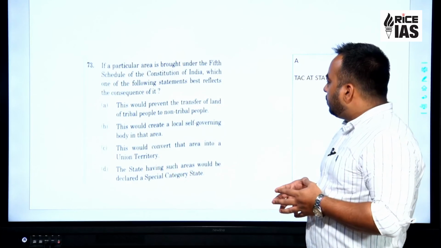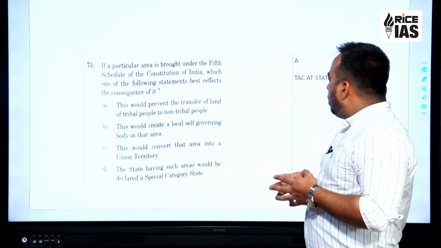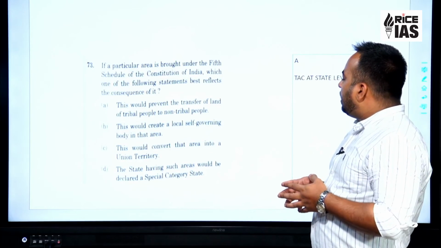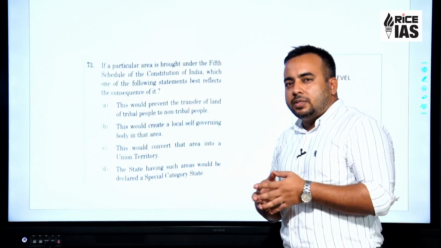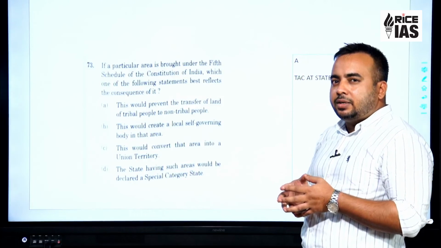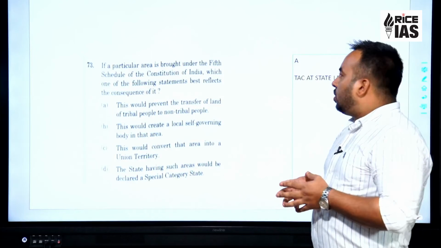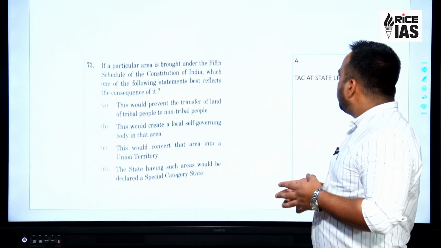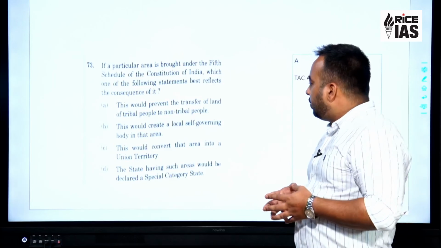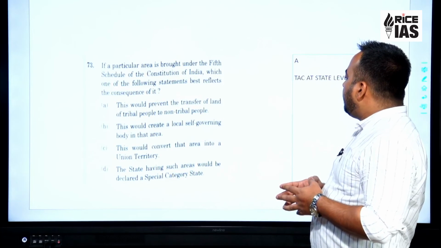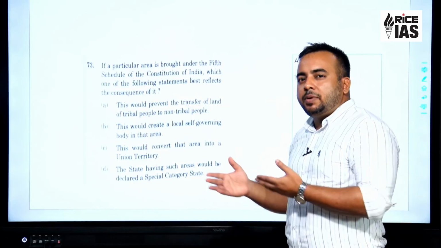Yes, a local governing body is created, but not in that area. This is created at the state level, and that is known as the Tribal Advisory Council. Statement C, this would convert that area into a UT. Completely illogical.